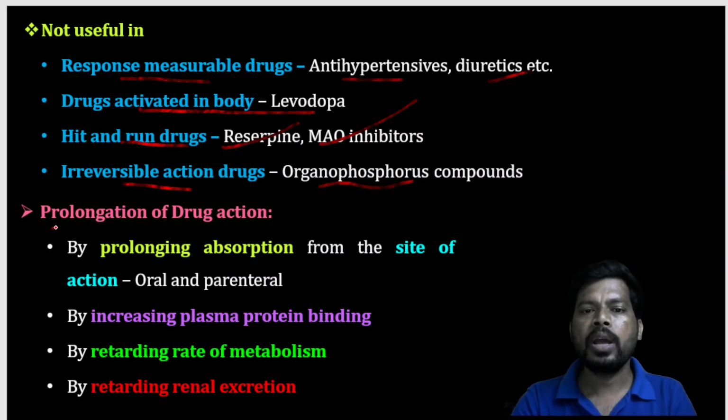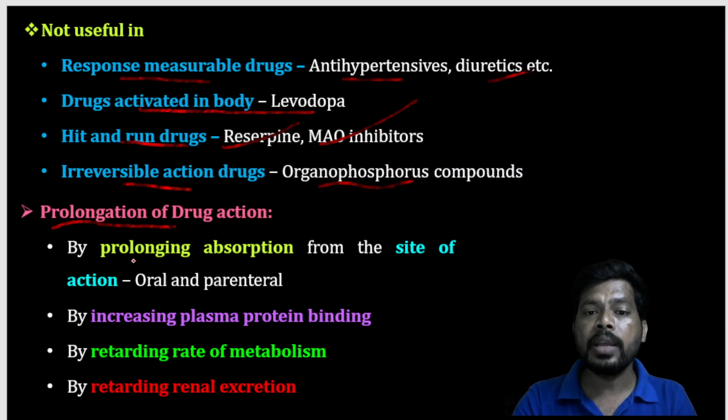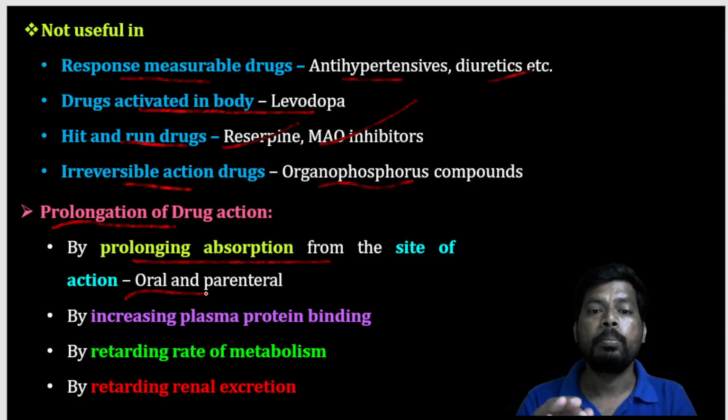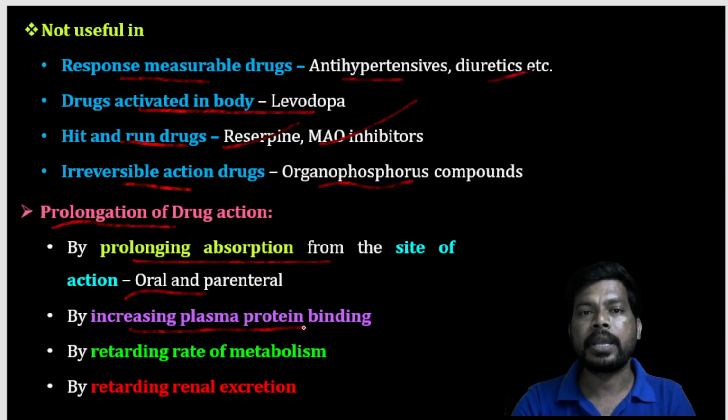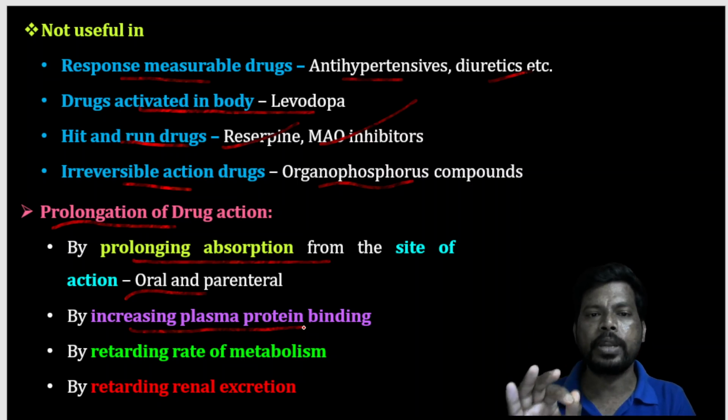And prolongation of drug action. Why will drug action be prolonged? By prolonging absorption from the site of administration, that is by oral as well as parenteral routes. So how can you prolong a drug action? By prolonging absorption, especially by oral or parenteral routes, by increasing the plasma protein binding. If a drug has more affinity, it is bound more time to the plasma protein, and its action will be prolonged in the body.